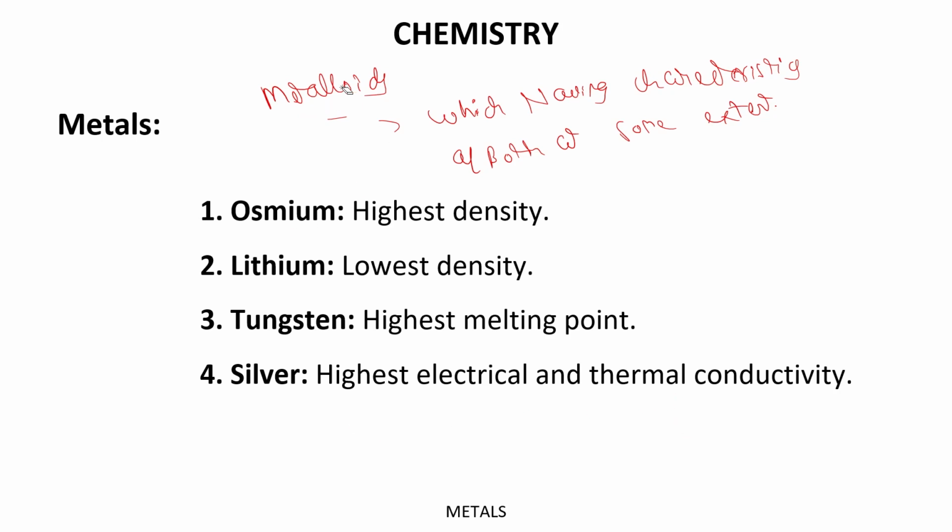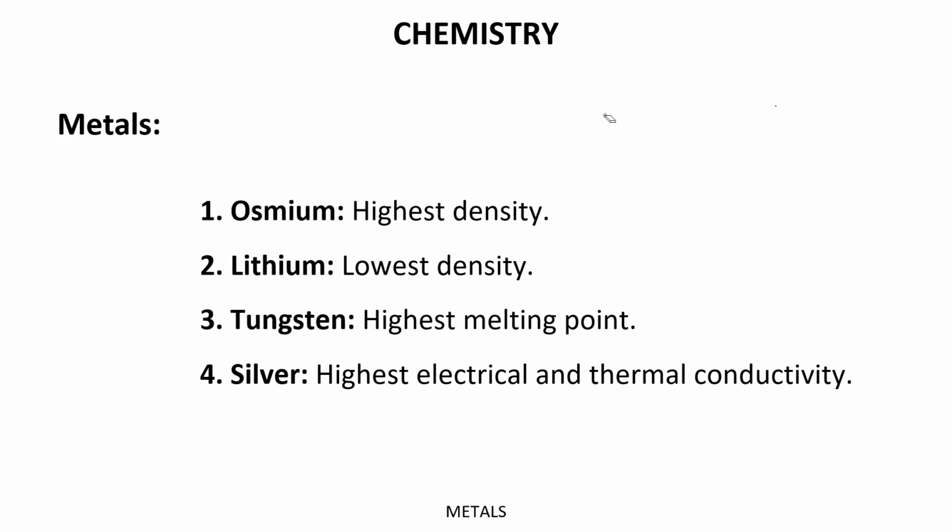Got it? Now let's have a discussion about the static part of metals.